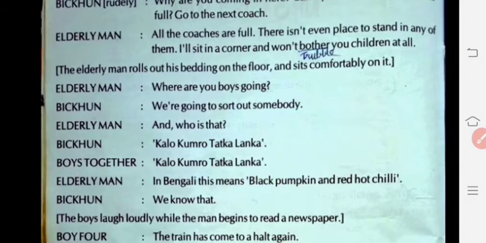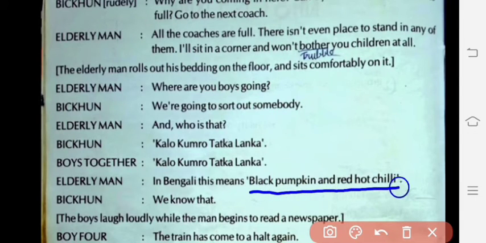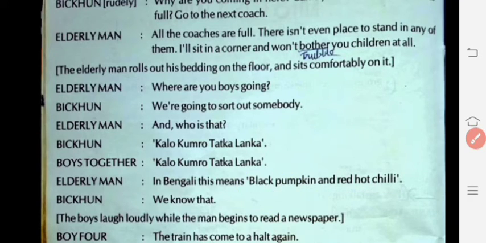The elderly man says, in Bengali, what does this mean? That is the meaning: black pumpkin and red hot chili. Kalo Kumro Tatka Lanka in Bengali means black colored pumpkin and red hot chili. So in this way, all the boys started teasing the new Sanskrit teacher. They don't know who the teacher is, yet unknowingly they started teasing the teacher.